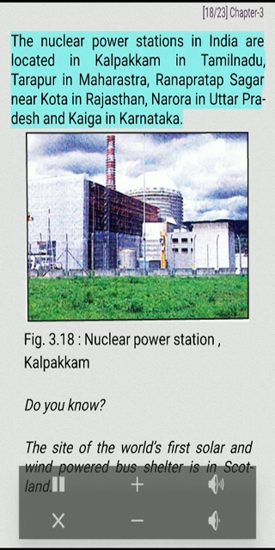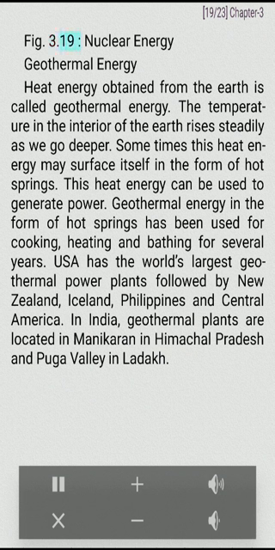The nuclear power stations in India are located in Kalpakkam in Tamil Nadu, Tarapur in Maharashtra, Ranapratap Sagar near Kota in Rajasthan, Narora in Uttar Pradesh and Kaiga in Karnataka. Fig. 3.18. Nuclear power station. Kalpakkam. Do you know? The site of the world's first solar and wind-powered bus shelter is in Scotland. Fig. 3.19. Nuclear energy.